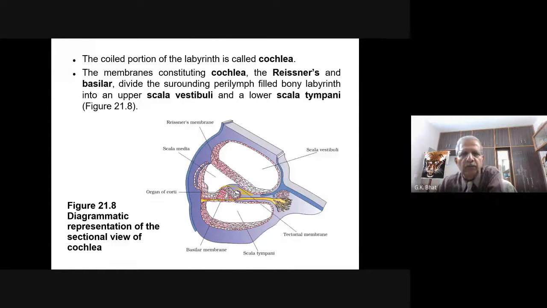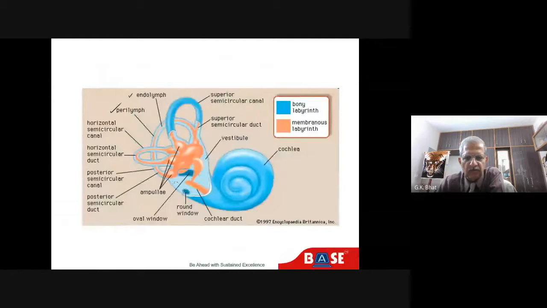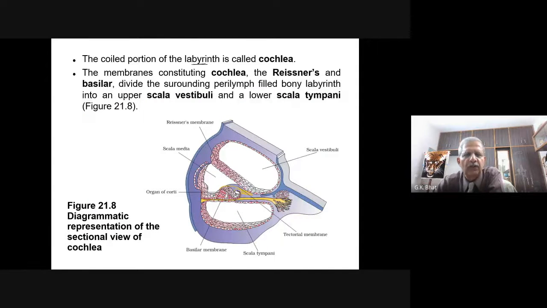The coiled portion of the labyrinth is called cochlea. The whole is a labyrinth, and the coiled portion of the labyrinth is called cochlea.